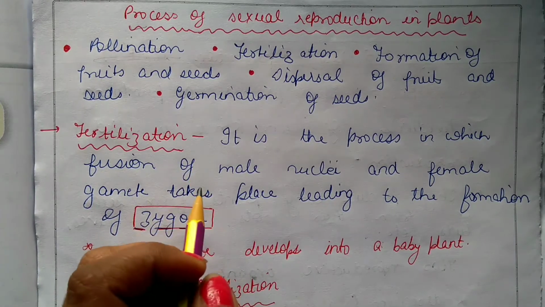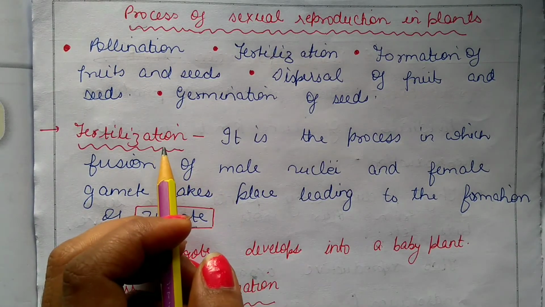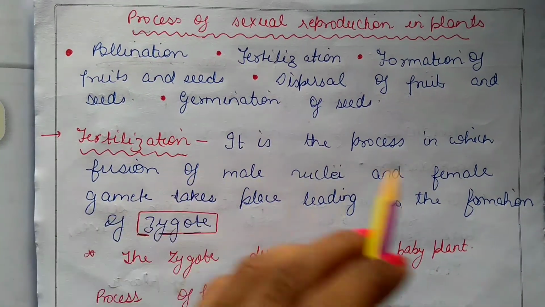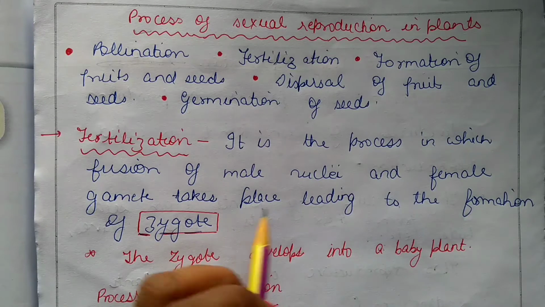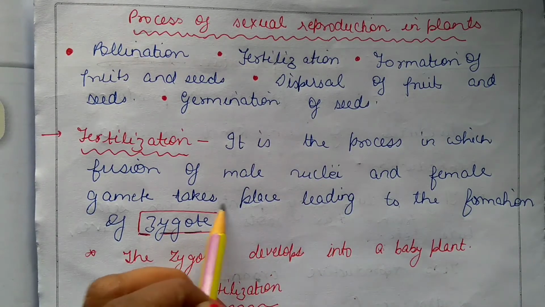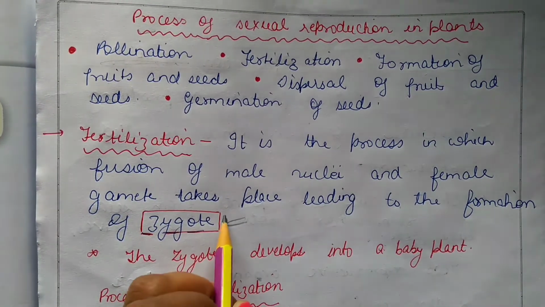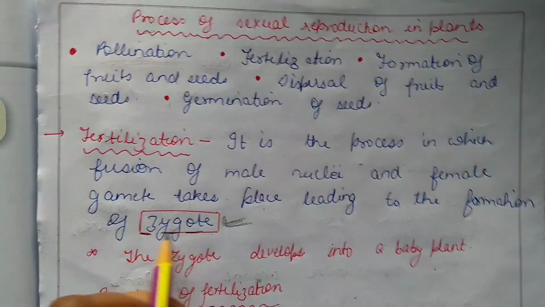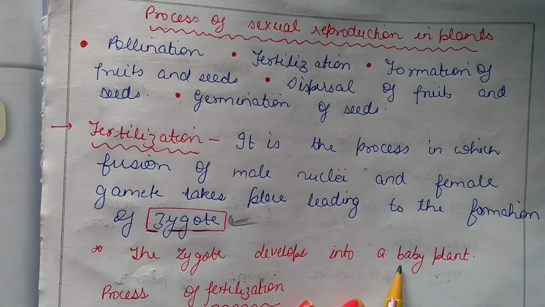Sexual reproduction is defined as the union of the male gamete and the female gamete. Fertilization is also the same thing. It is a process in which fusion of the male nucleus and the female gamete takes place, leading to the formation of a zygote. After the fusion, a structure is formed that is known as the zygote. After the zygote, it develops into a baby plant.